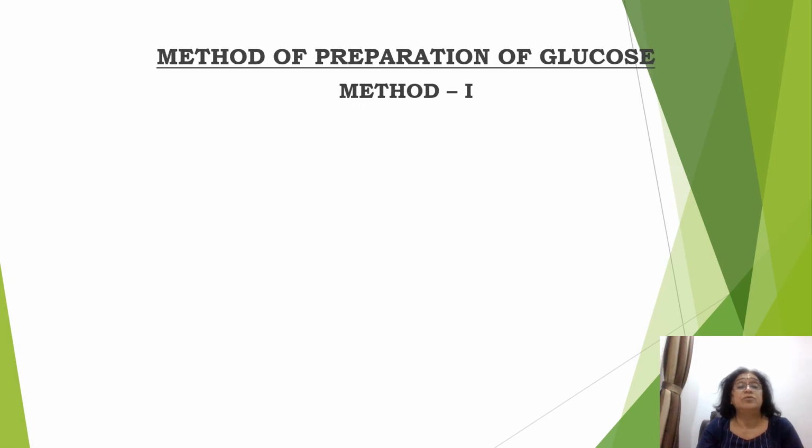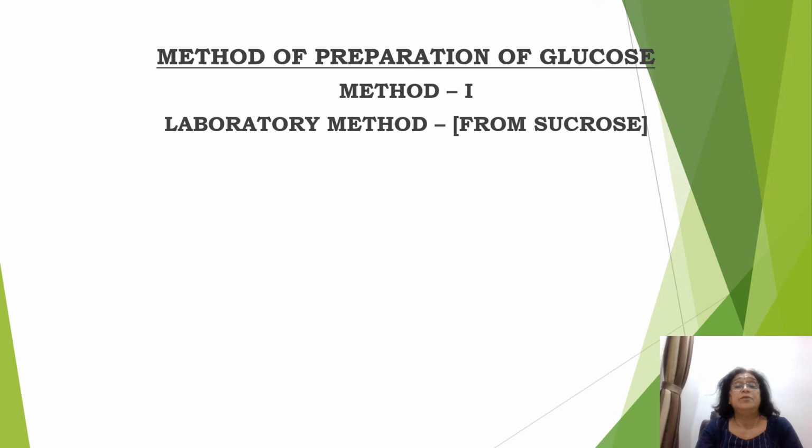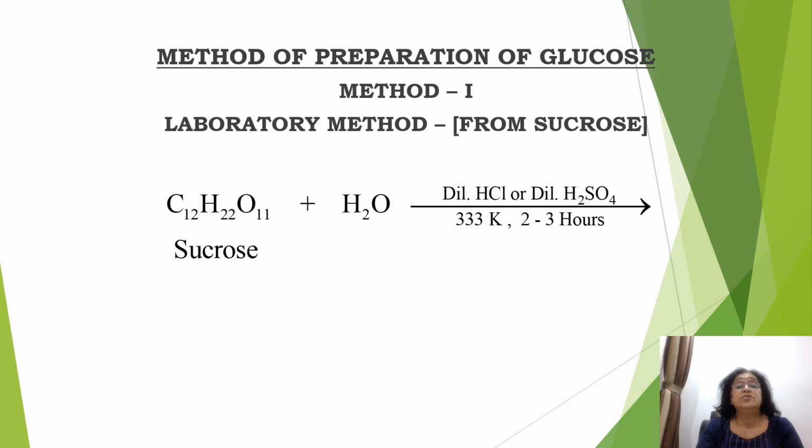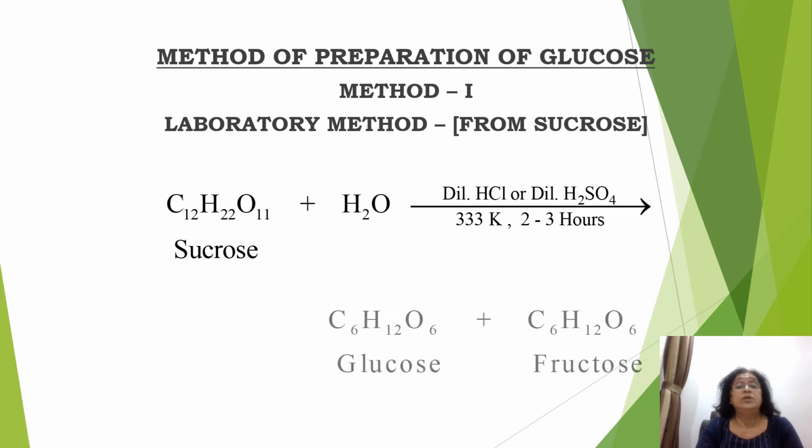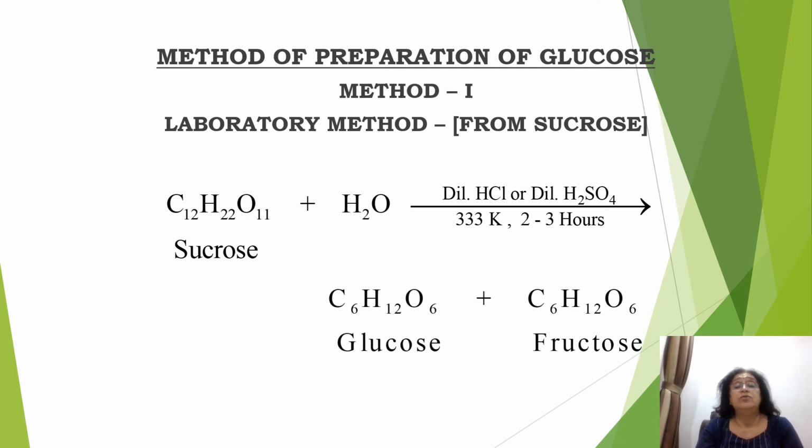Method of preparation of glucose. So the first method, laboratory method, it is from sucrose. So in this method, sucrose is hydrolyzed in the presence of dilute HCl or dilute sulfuric acid, and it is heated to 333 Kelvin for 2 to 3 hours, and 1 molecule of glucose and 1 molecule of fructose is obtained on hydrolysis of 1 molecule of sucrose.